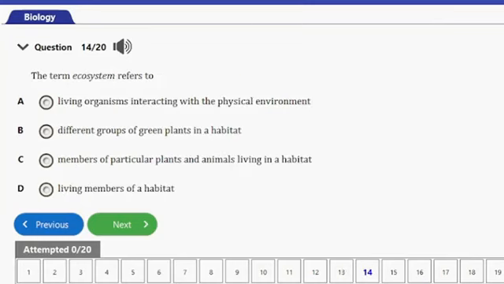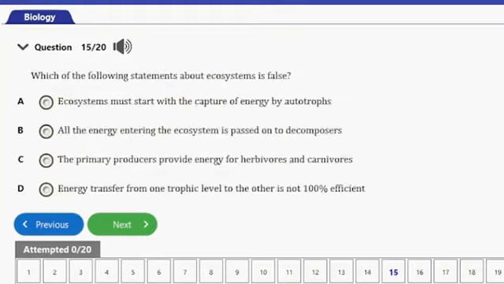Question number 14. It says the term ecosystem refers to A, living organisms interacting with the physical environment, B, different groups of green plants in a habitat, C, members of a particular plant and animals living in a habitat, D, living members of a habitat. So guys, the answer to this question is option A, and that's living organisms interacting with the physical environment. Let's consider the next question.